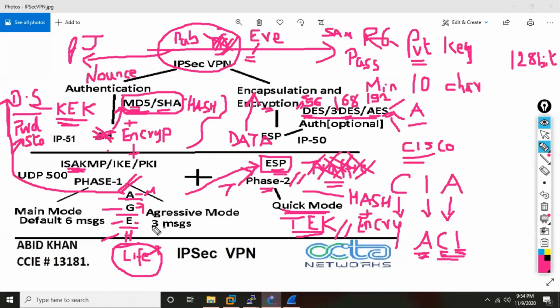Either you will get zero or you will get full marks. Suppose this IPsec task is maybe 5 points, so either you'll get 5 or you'll get zero. There is no question of you getting 3, 4 or 2. There is no partial grading in your lab exam. Either you score or you don't score. Either you score full or you don't score at all.